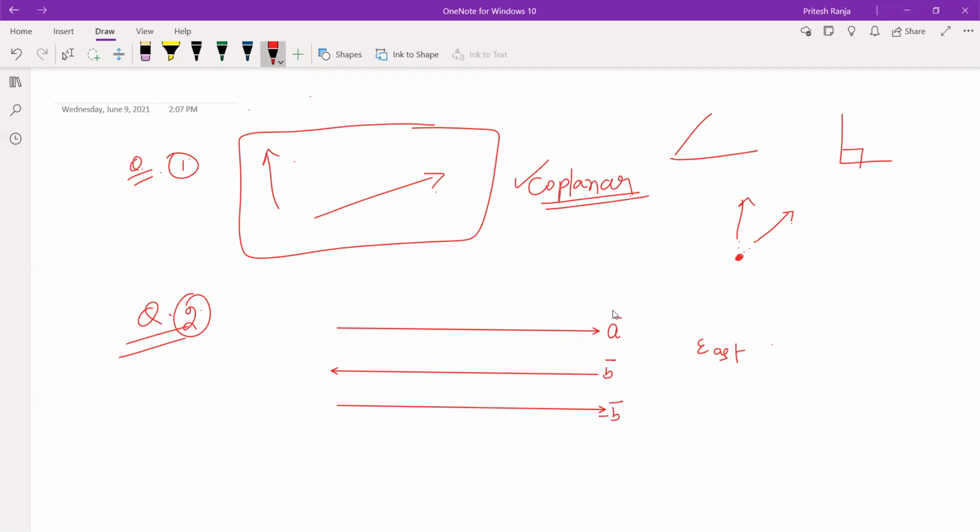Now you have to tell me about a vector and b vector. What are they? b vector and minus b vector, these are negative of each other. Opposite vector, there is no such term as opposite vector.